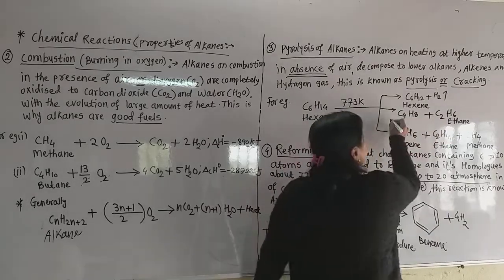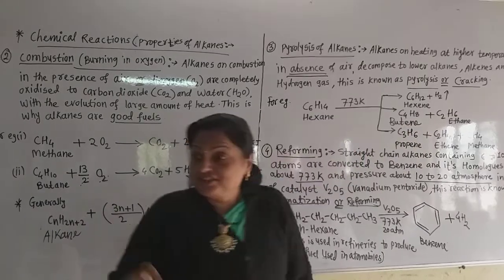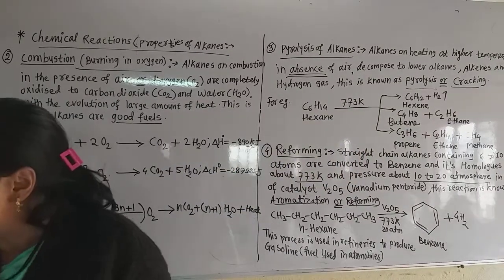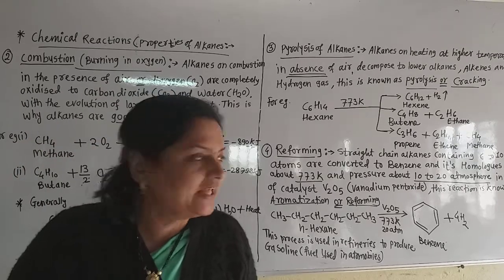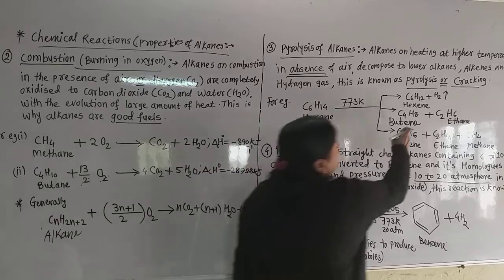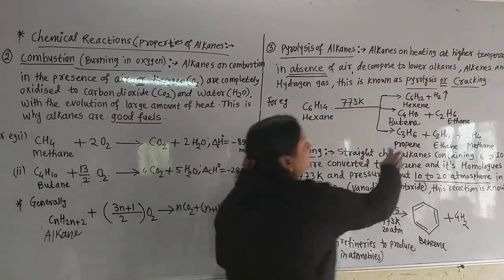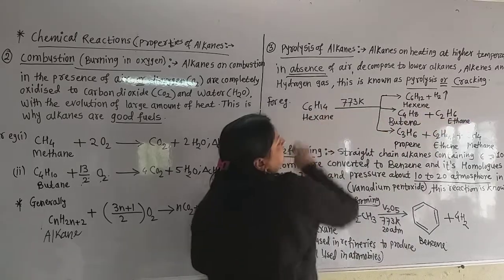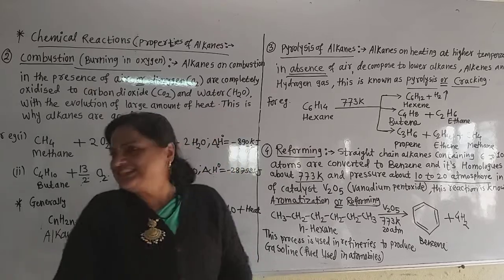And I tell you, this is the first addition. So many printing mistakes are there. So this is butene and ethane formed. Now balance the hydrogen, 8 plus 6, 14. Balance the carbon, 4 plus 2, 6. Now this is correct.